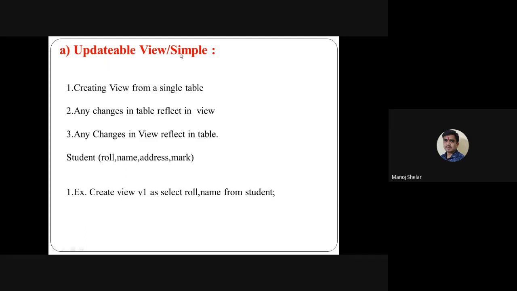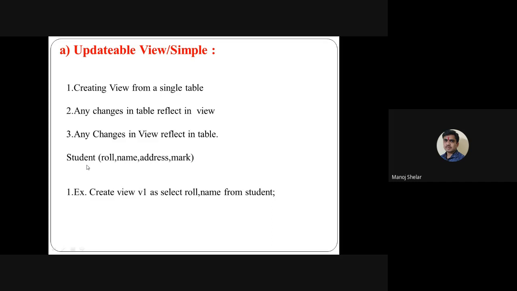So here, an updatable view, also called a simple view, is created from a single table as the first condition. An updatable view requires only one table. Any changes in the table are reflected in the view, yes. Any changes in the view are reflected in the table. Then suppose student has roll number, name, address and mark. Here is one example. Student is one table. Roll number, name, address and mark are the attributes of the student table. And here we design one view using this table.